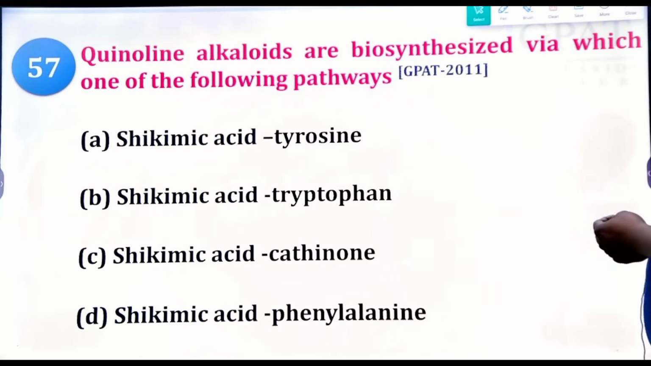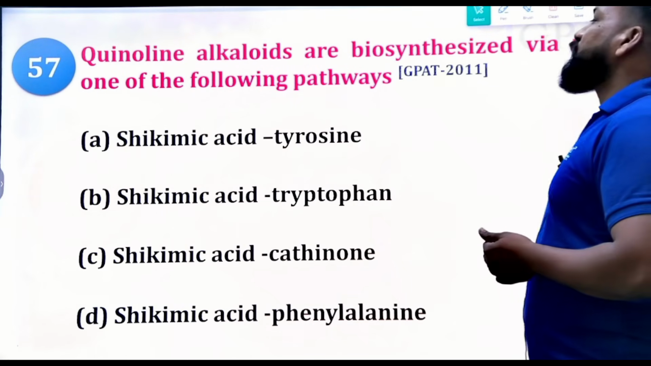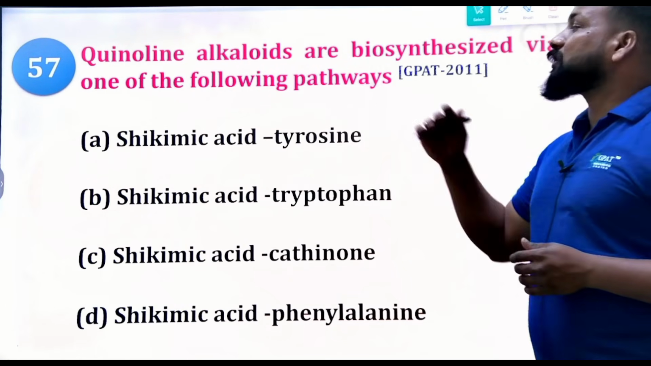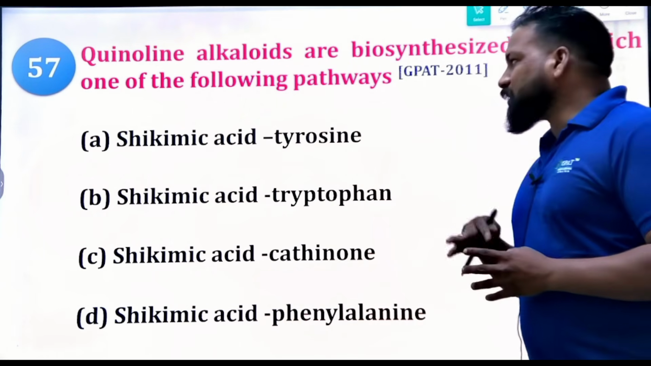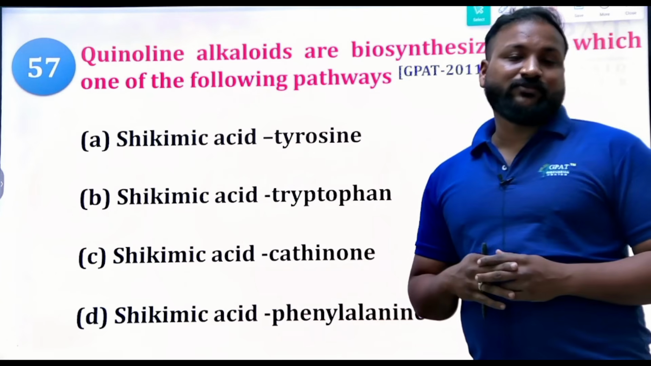Next, quinoline alkaloids are biosynthesized via which one of the following pathways? Shikimic acid, tyrosine, tryptophan, cathepsin, and phenylalanine. Now tell me, quinoline alkaloids are synthesized from which pathway?